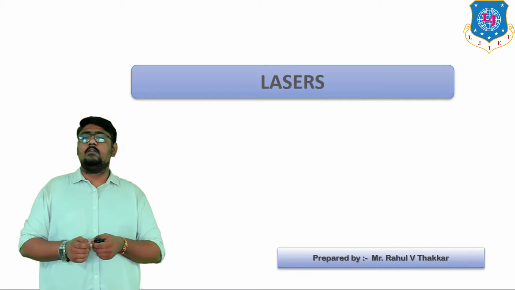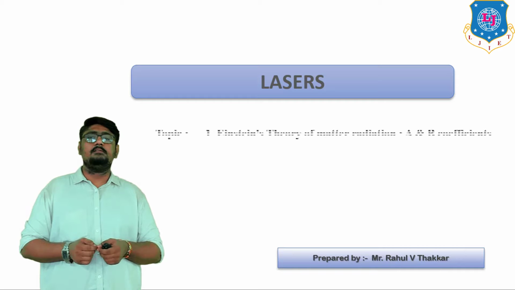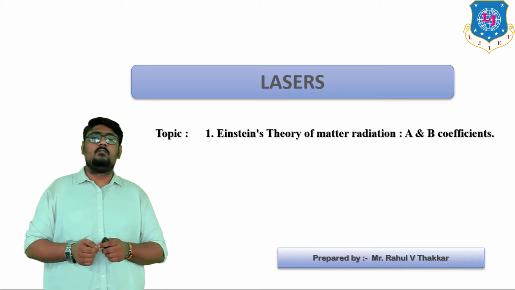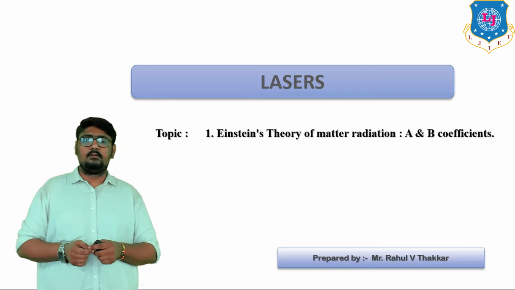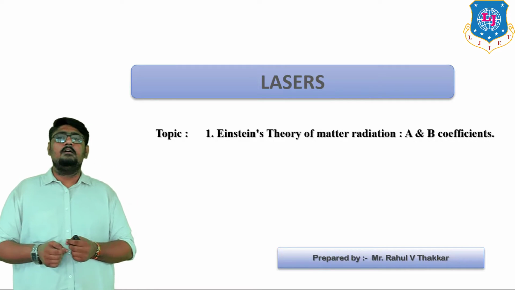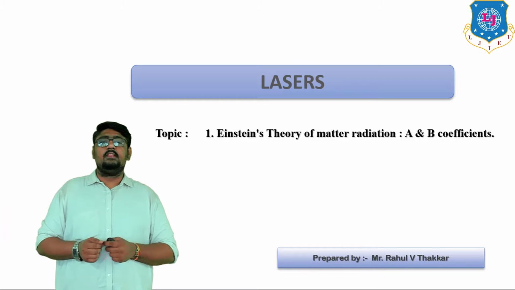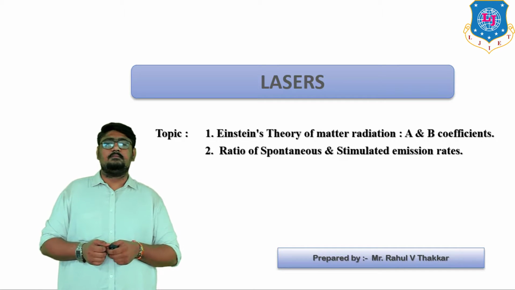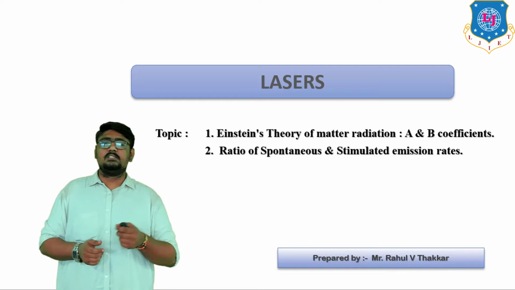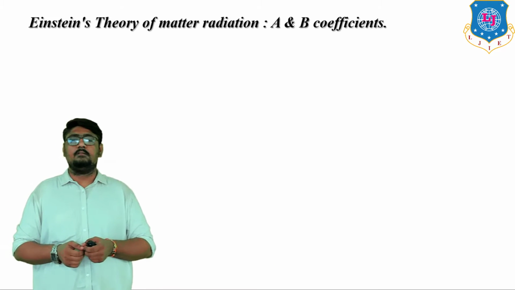In today's video, we are covering topics such as Einstein's theory of matter radiation, that is A and B coefficients, and the ratio of spontaneous emission to stimulated emission rates. So, let's start with Einstein's theory.